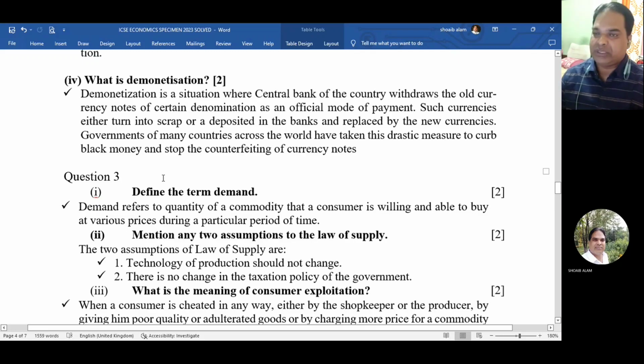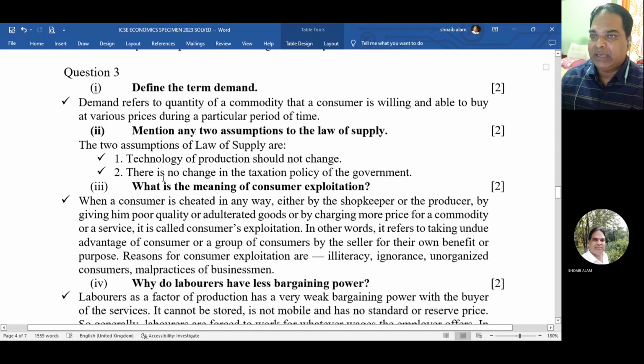of currency notes. Then number 3, define the term demand. So demand refers to quantity of commodity that a consumer is willing and able to buy at various prices during a particular period of time. This is for 2 marks.